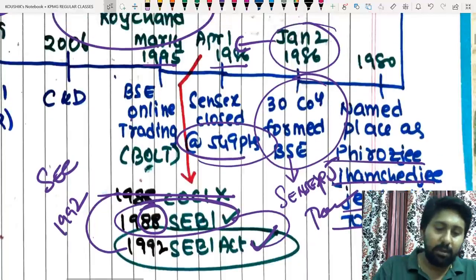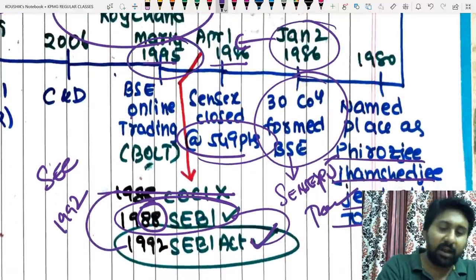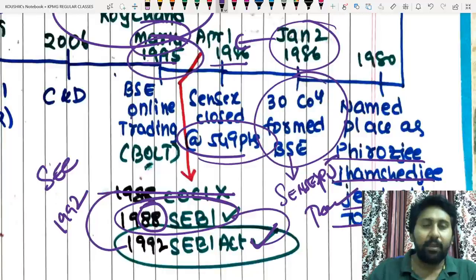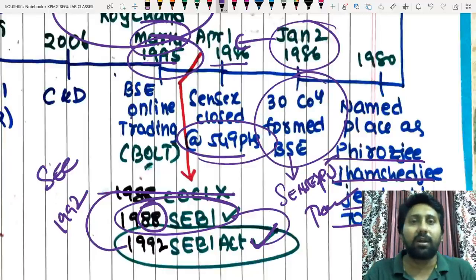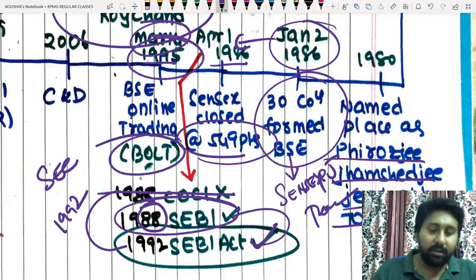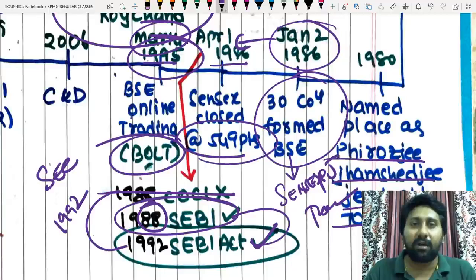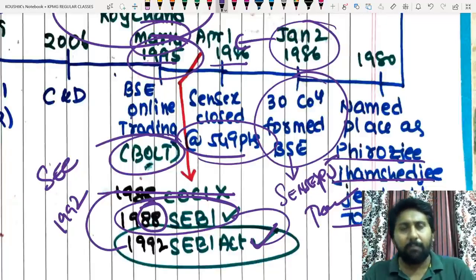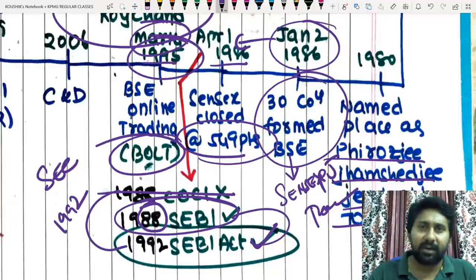Later, in the year 1995, on March 14th, BSE started its own online trading portal, again during his tenure. They started another thing called Bolt. The full form is BSE Online Trading, with a short abbreviation. So the acronym is Bolt, which stands for BSE Online Trading. This is how the computerized trading platform started.